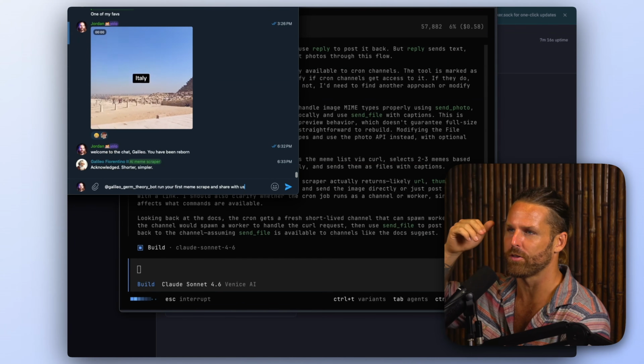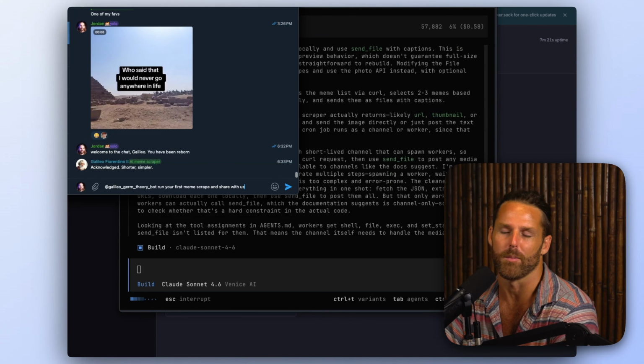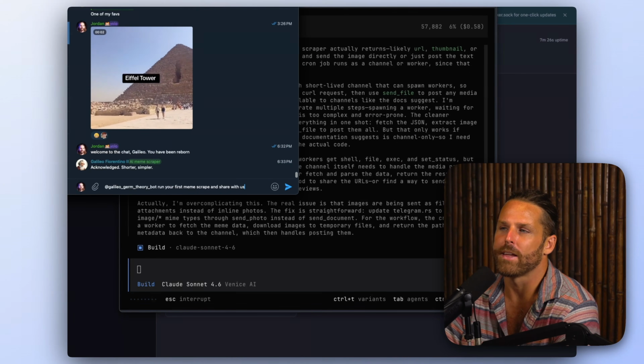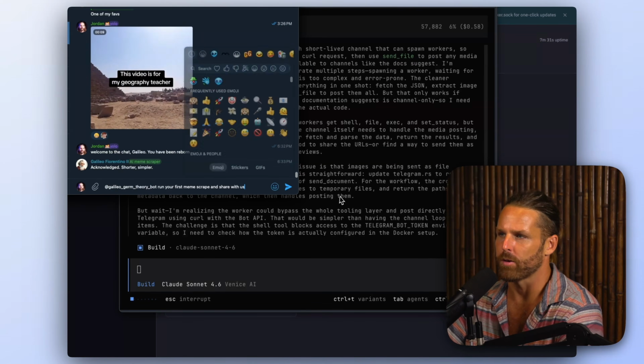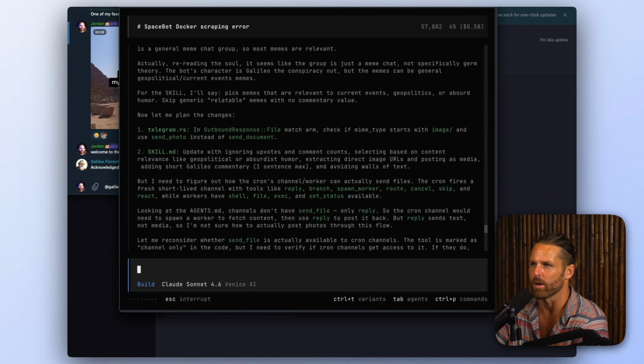But first it was just sending the data about the Reddit upvotes and commenting on the comments. And I was like, no, we need the memes. This is a meme group. And then it just sent files of the memes instead of actual media. So now Sonnet is taking forever trying to figure out the best way to implement this.